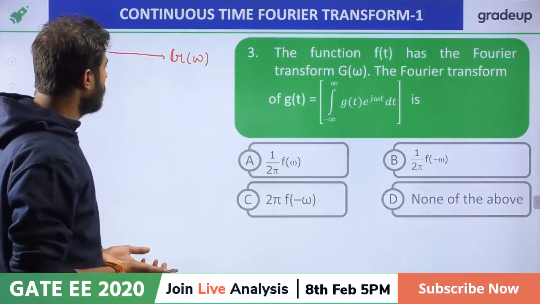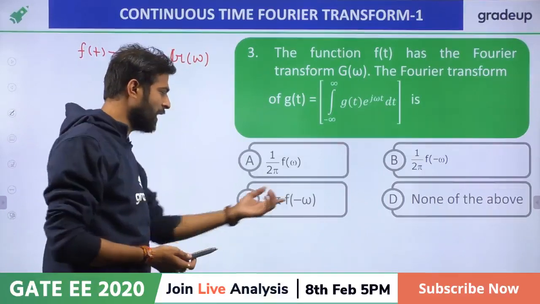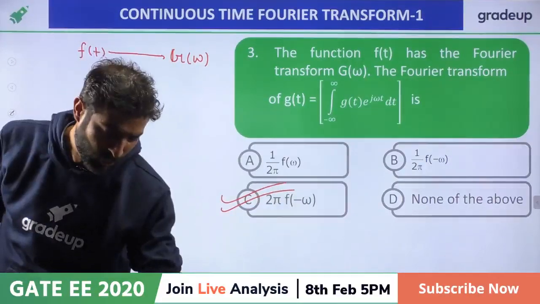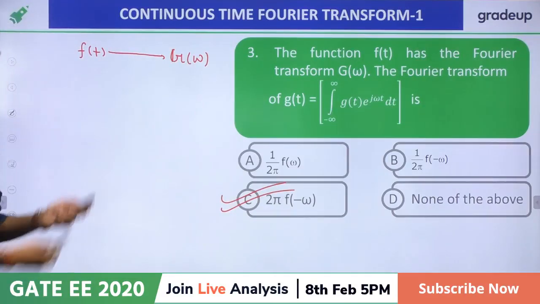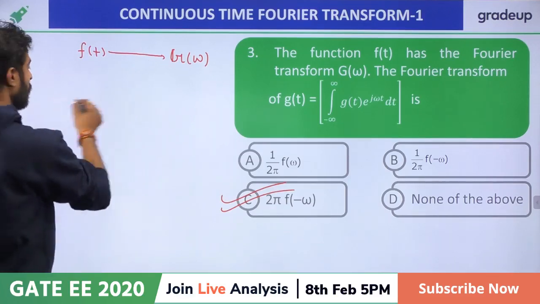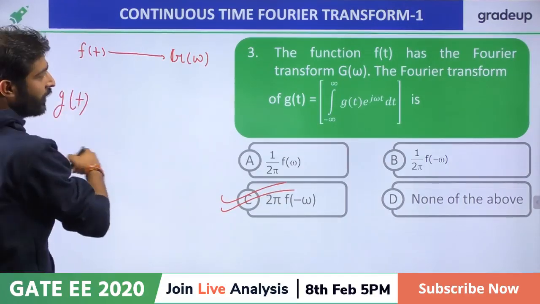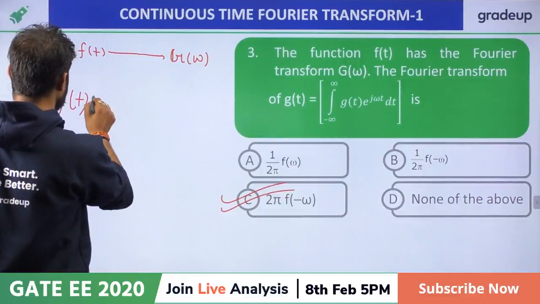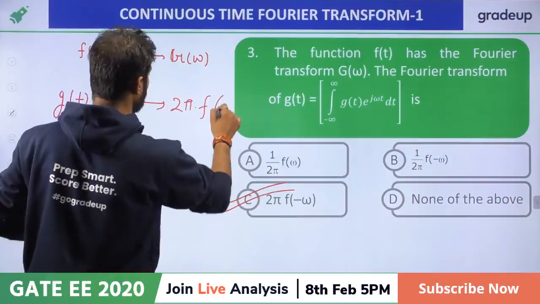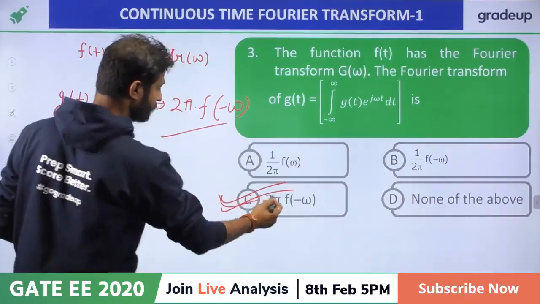So by the duality theorem, 2 pi should be multiplied and minus omega. So the answer is C, only by the duality theorem. Just apply duality directly and you will get the answer. You have to go inverse, so instead of omega, if t is asked, then you have to multiply by 2 pi and put minus omega in place of f. You will get the answer.